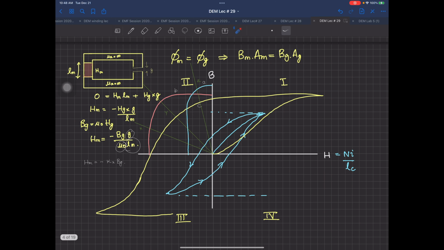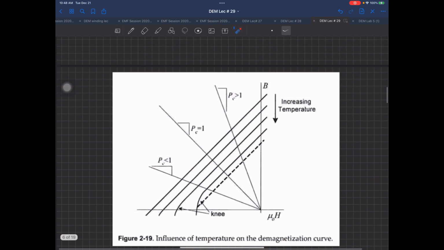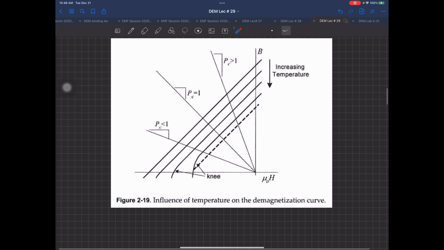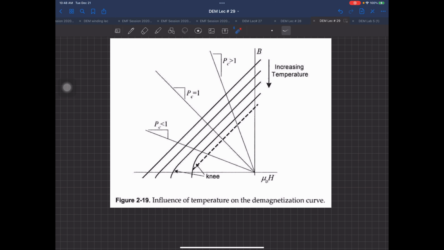And one thing very, very important, in fact, let me go on. This is a trend whenever the magnet is under temperature stress. This line, initially at one temperature, as your temperature increases, goes below, increases, goes below, increases, goes below. But now here the problem starts.